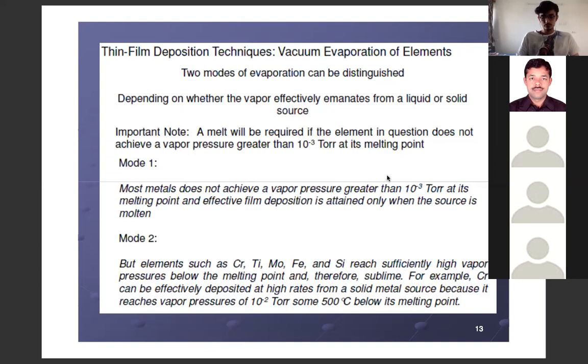Right? Clear? So we need to refer to some of the experimental data to calculate the value of enthalpy. In order to do that, we need to use the Clausius-Clapeyron equation, which we have derived just now. Go to the next slide.